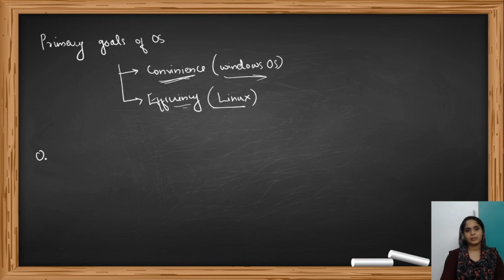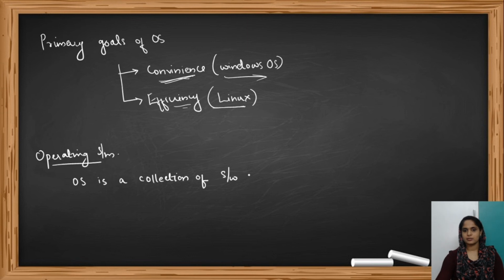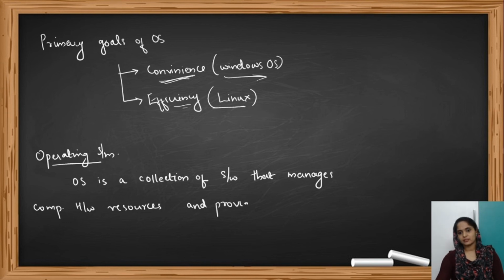So now we can conclude by giving a proper definition to an operating system. Right? So what's an operating system? An operating system is a collection of software that manages computer hardware resources and provides services for computer programs. So that is what we call an operating system, and these services are provided with convenience and efficiency.